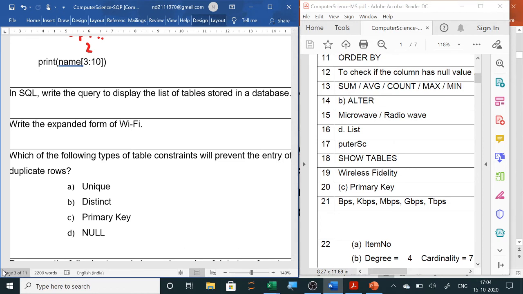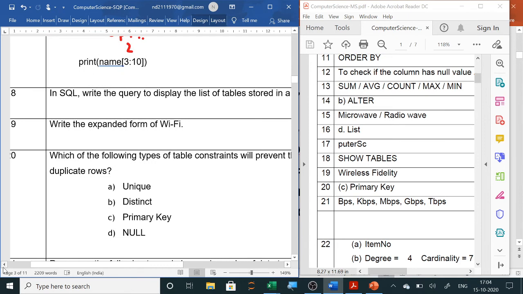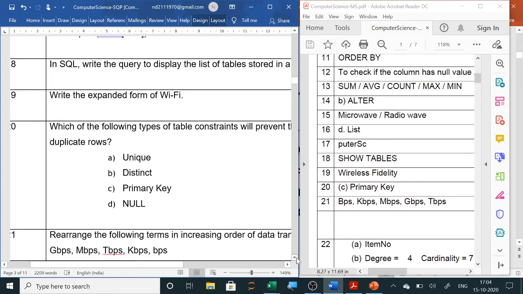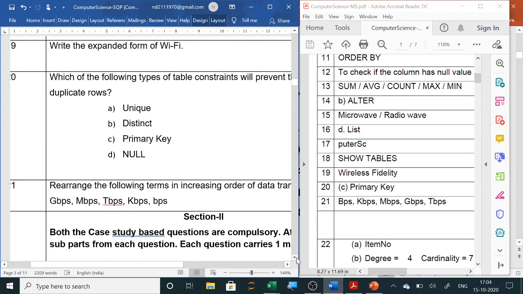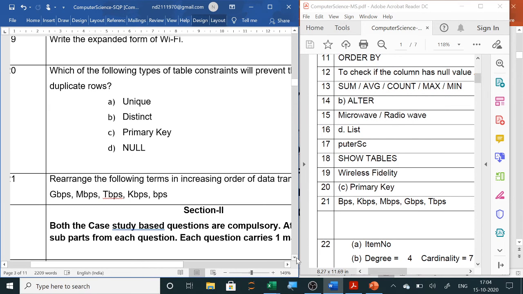So primary key is the best one. If they ask for any one, you have to select; here they have asked any one, so we will select primary key. Clear? Because unique also prevents entering duplicate values. It allows the user to enter a value only once, and the duplicate values it will stop.